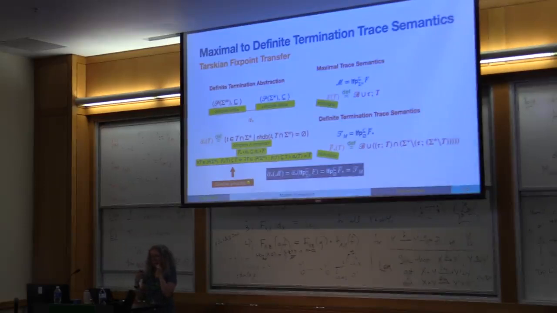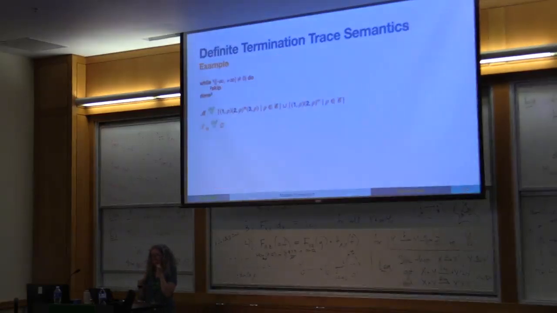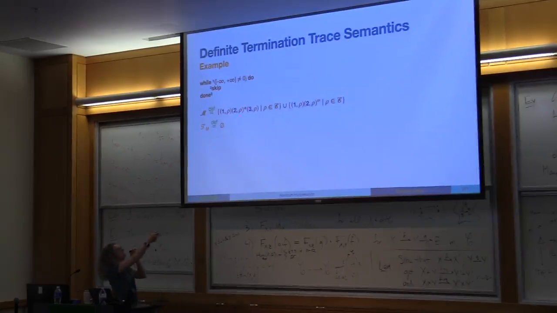Okay. If we apply the abstraction here, this is the maximal trace semantics, we get an empty set. In fact, this program doesn't satisfy definite termination, so it is correct, because this 1, 2 here is a prefix in common with this other sequence here, which is infinite.